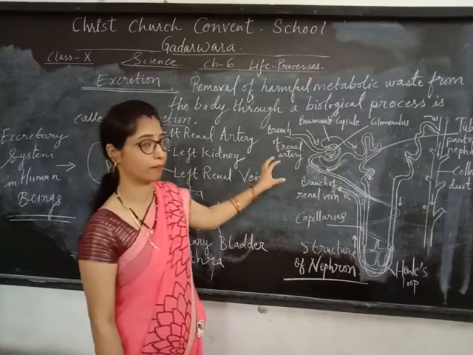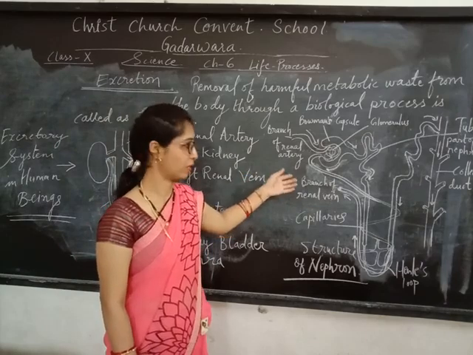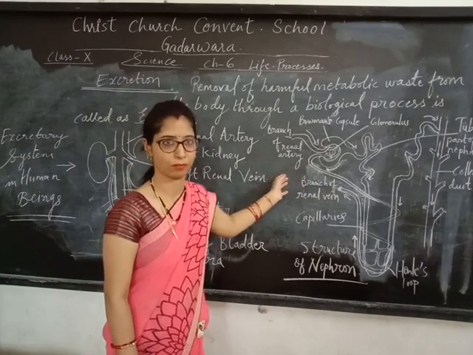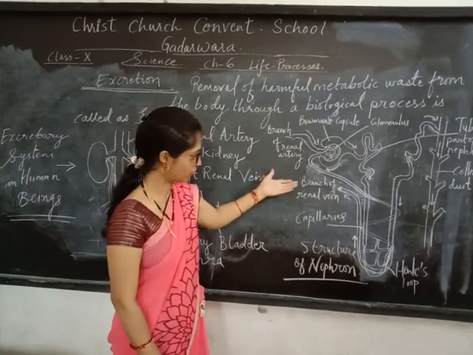Now in nephrons, how is urine formed? Let's see it. In nephrons, see the diagram here.